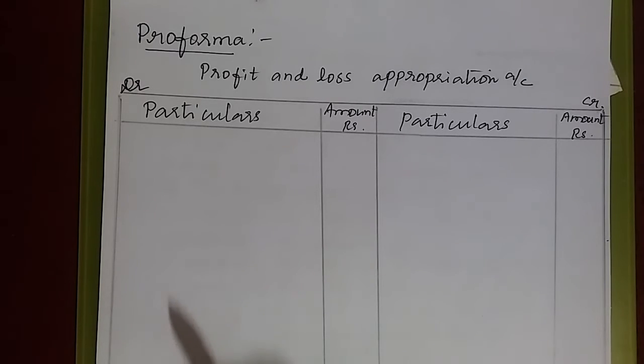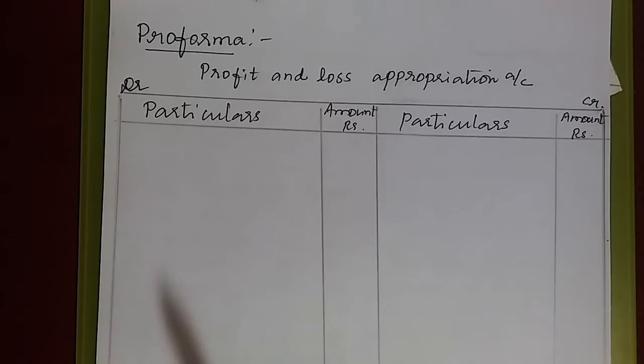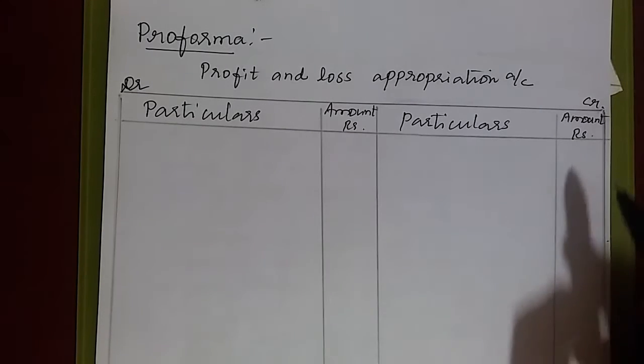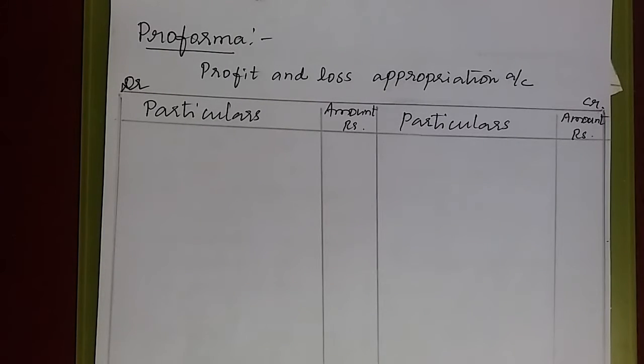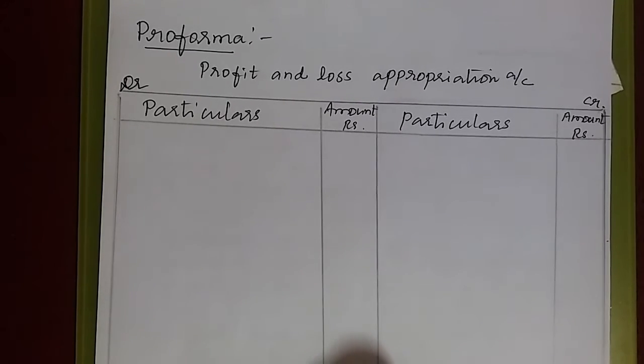And here this profit and loss appropriation account is prepared by the firm, so it is not a partner's capital or current account. So we have to create only an amount column. Is it clear? Okay.